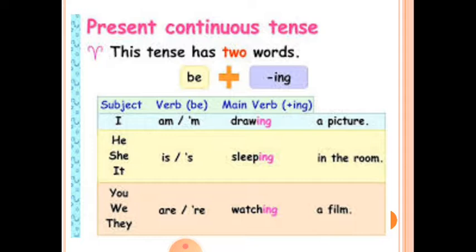So let us see how we frame the sentence. I am drawing a picture. He is sleeping in the room, or she is sleeping in the room, or it is sleeping in the room. With the you form we use it as you are watching a film, we are watching a film, they are watching a film. So these are some of the sentences in the present continuous tense.